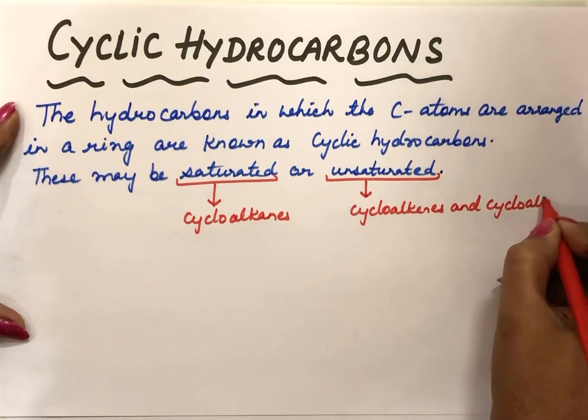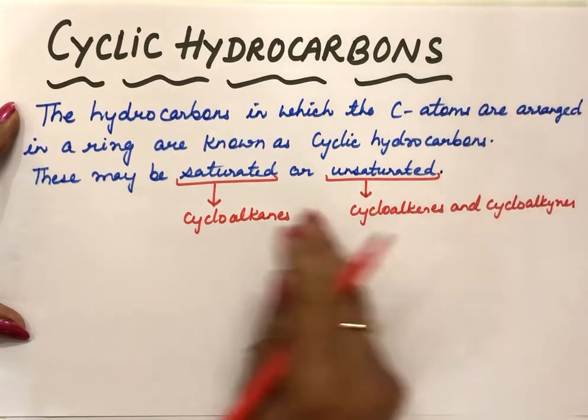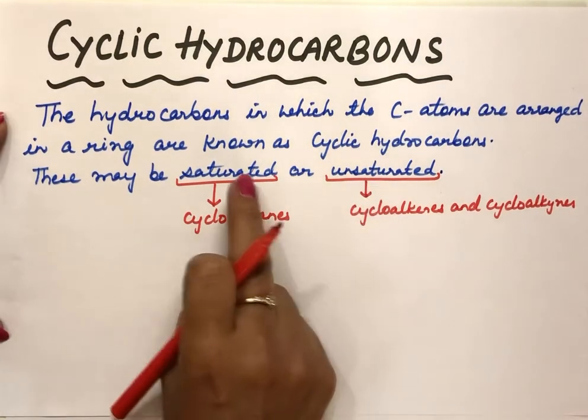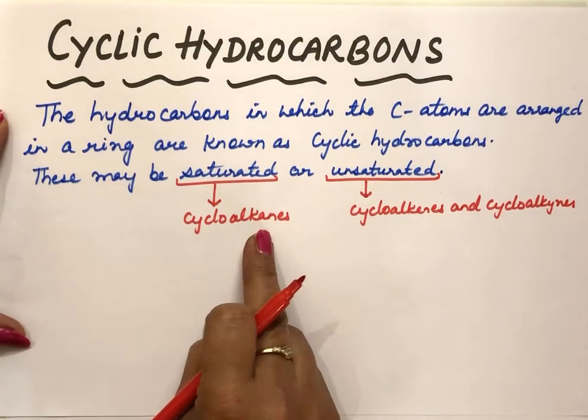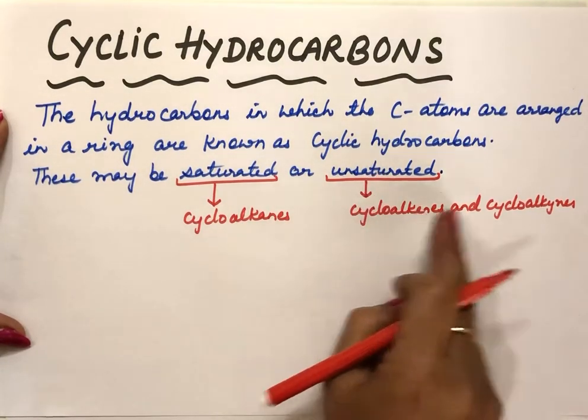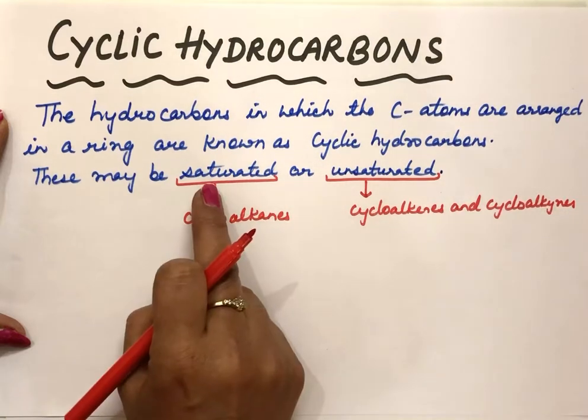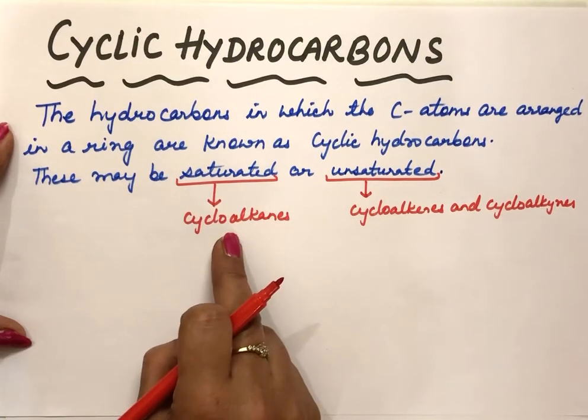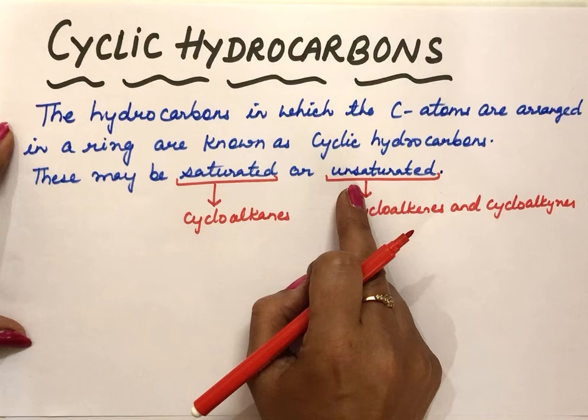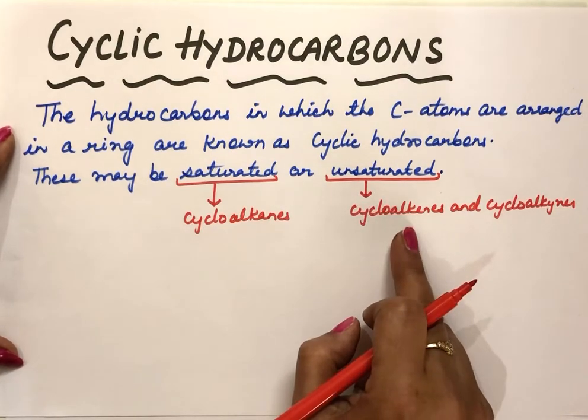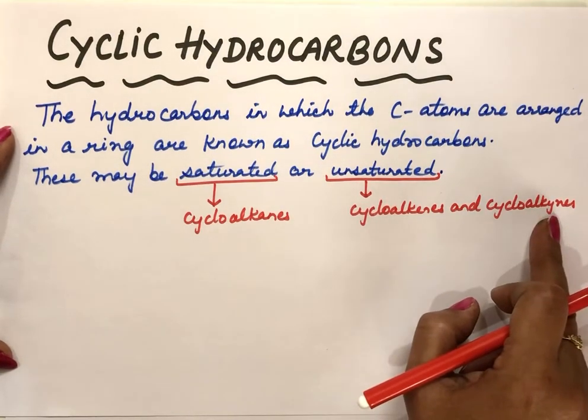Like we have done, we have saturated and unsaturated hydrocarbons. Saturated ones are called alkanes and unsaturated are called alkenes and alkynes. Now the cyclic saturated hydrocarbons are cycloalkanes and cyclic unsaturated hydrocarbons are either cycloalkenes or cycloalkynes.